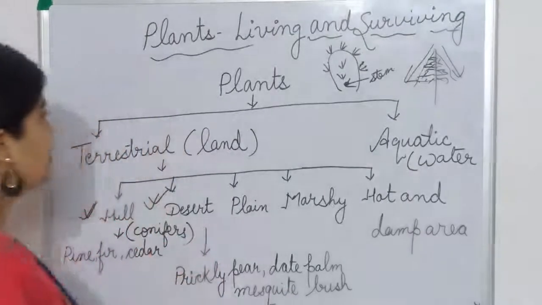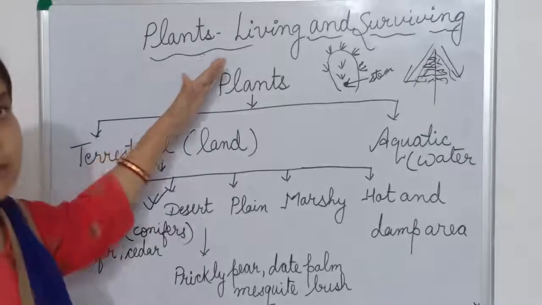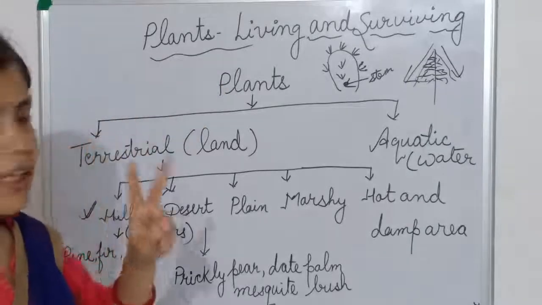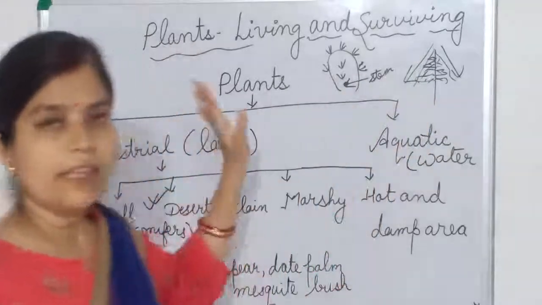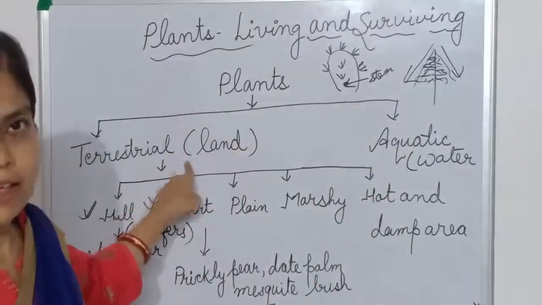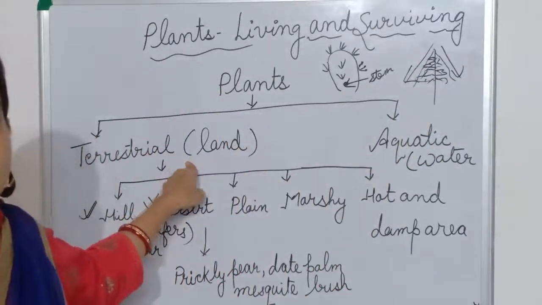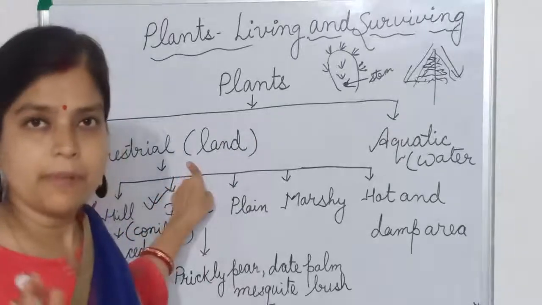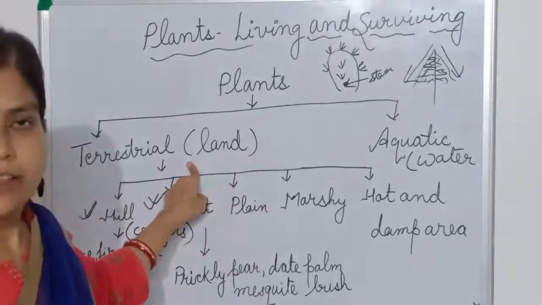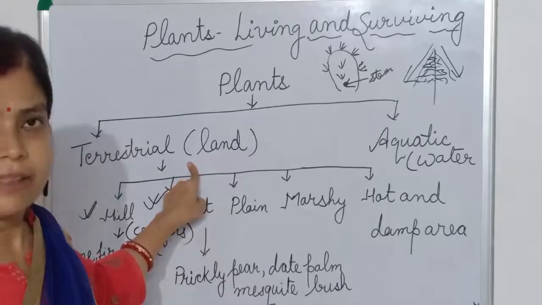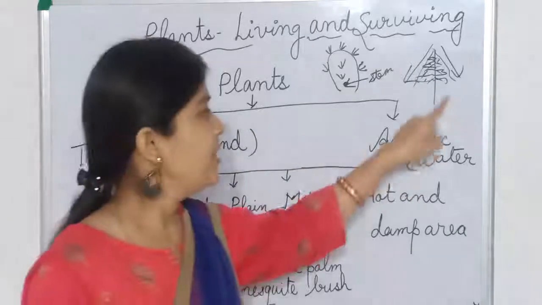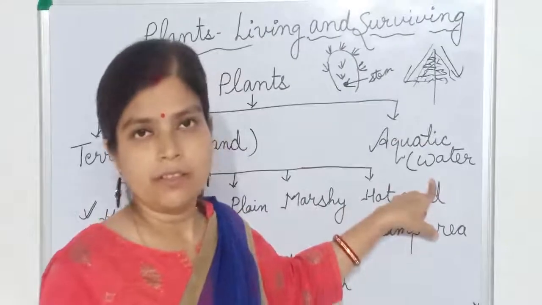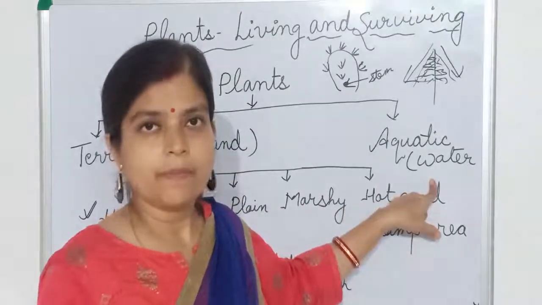So today we have learned that we have divided plants into two broad categories: terrestrial plants and aquatic plants. The habitat of terrestrial plants is land. What is habitat? The special place where plants grow up. That place is known as habitat. The habitat of a terrestrial plant is land. The habitat of an aquatic plant is water, because they grow in water.